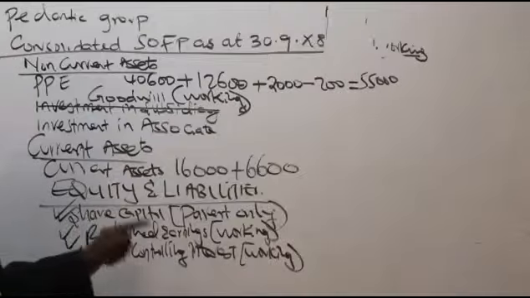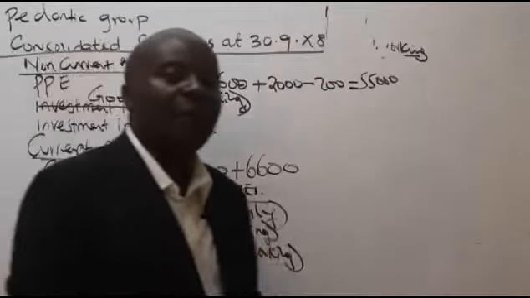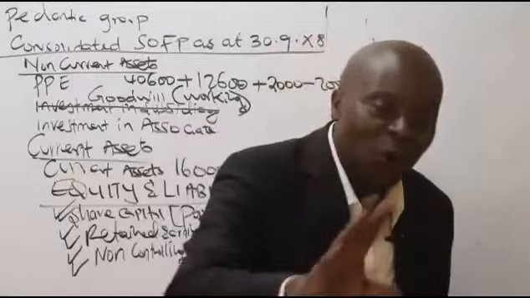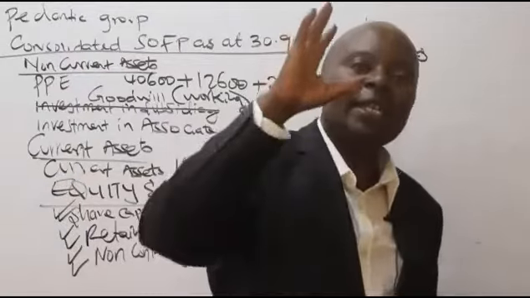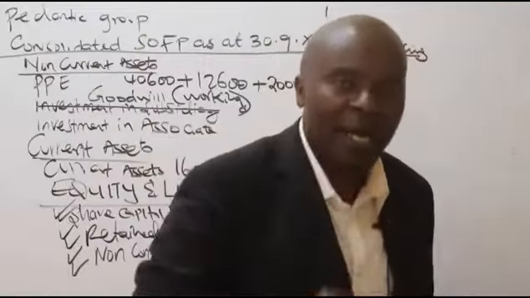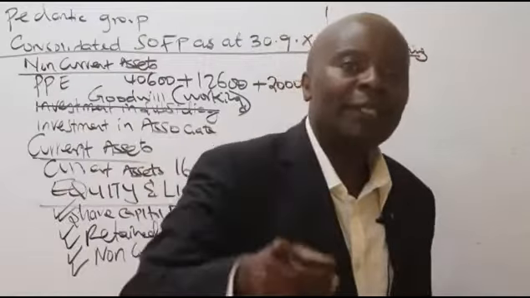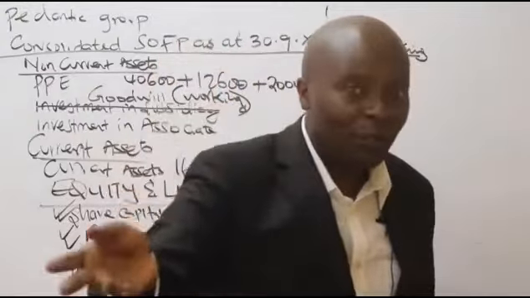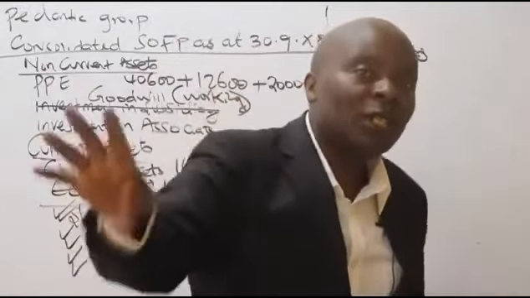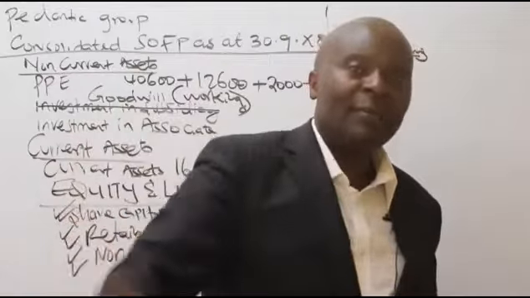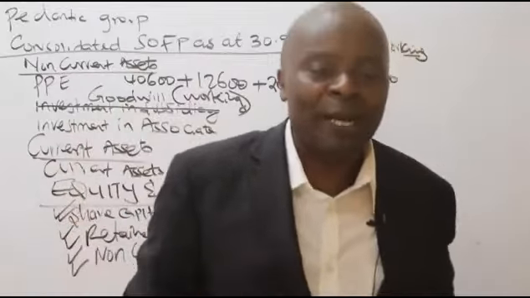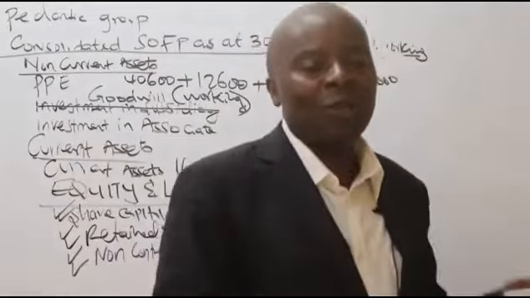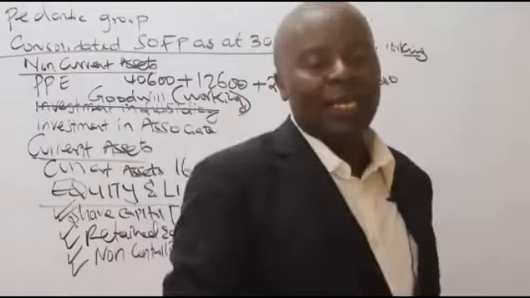Why is this NCI an equity component? Remember, these people have given you money, which is not a loan. They will never come to demand their money back. If they want their money back, then they have to go to the secondary market, like the Nairobi Stock Exchange, and do what? Sell their shares to a third party. But the money that they gave to us in the form of share capital is a permanent source of capital. And if it's a permanent source of capital, it shall always be under equity.